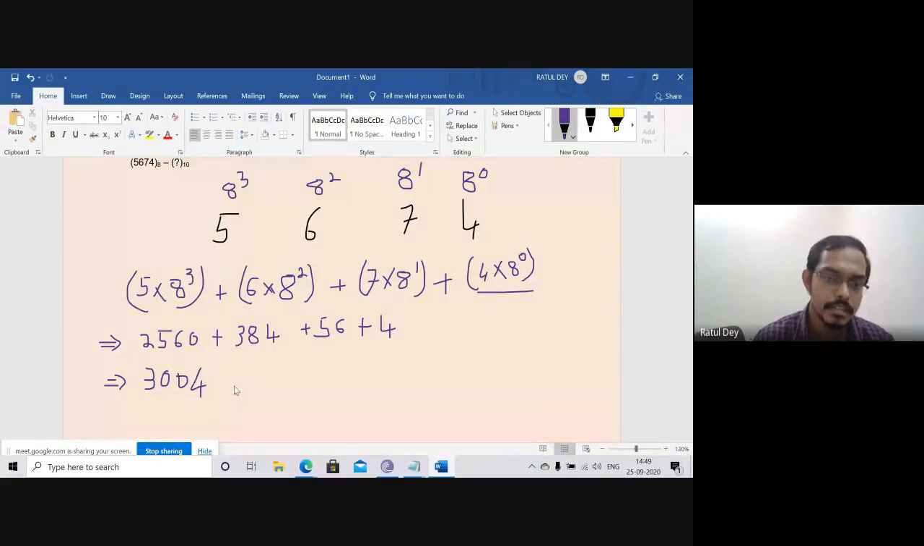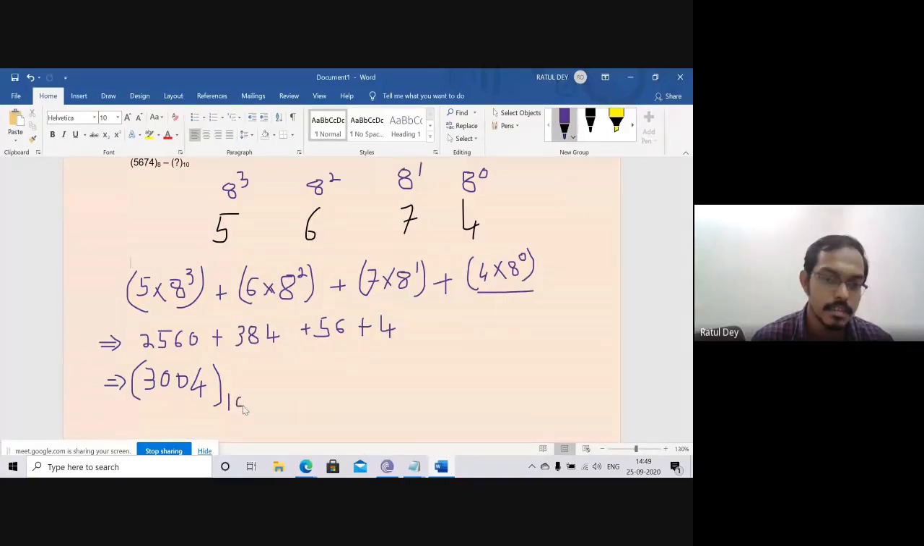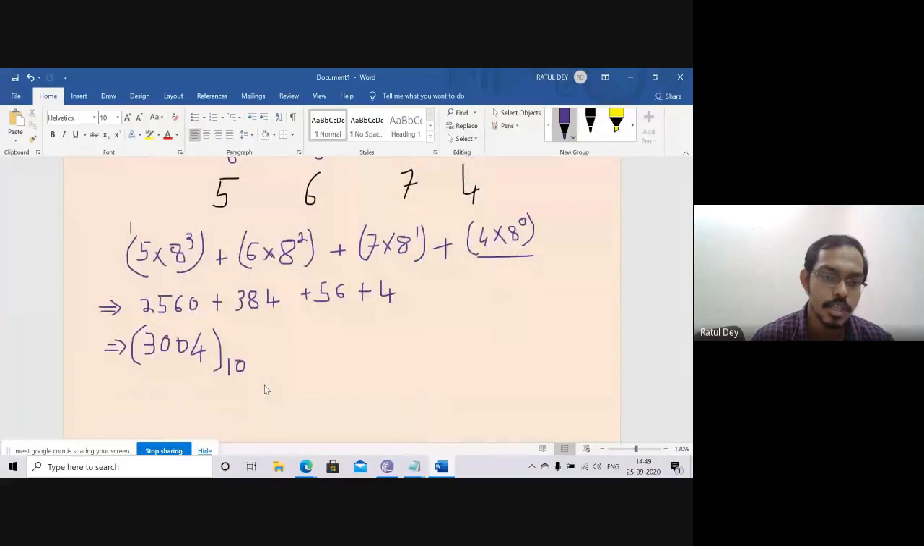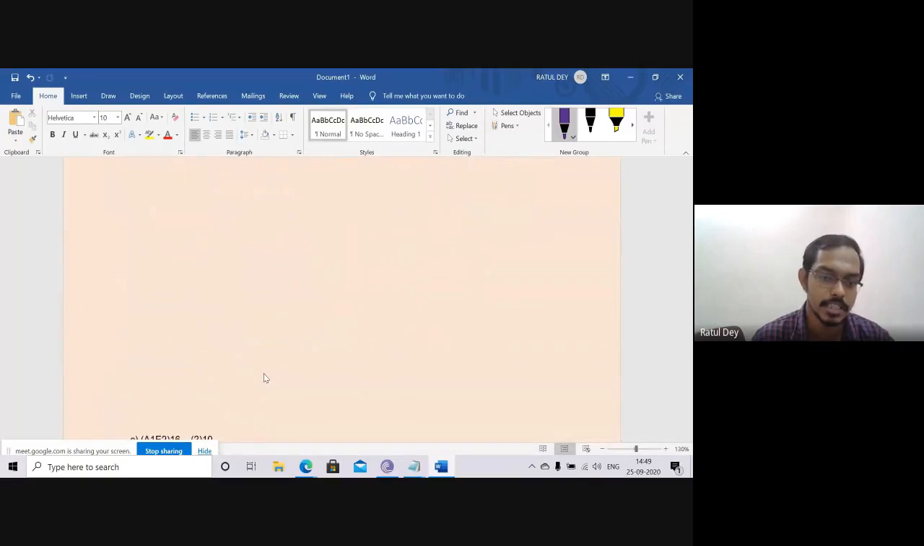It is clear to all of you. So what is the base of this one? Base is 10. So I will just go for the next example. You just write it in your copy so you can remember how this conversion is done. Next we have to discuss the next assignment.